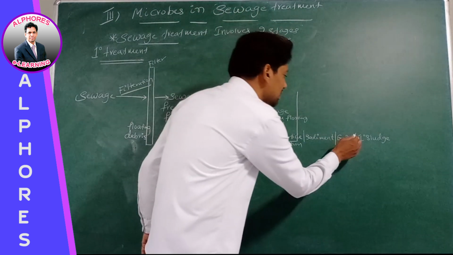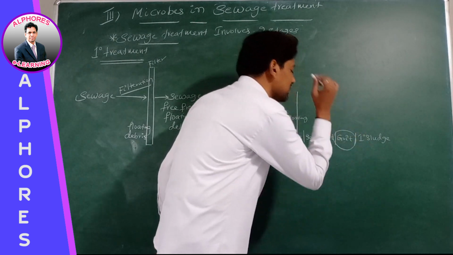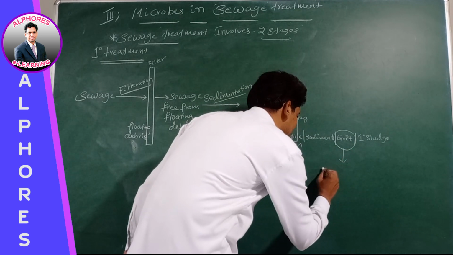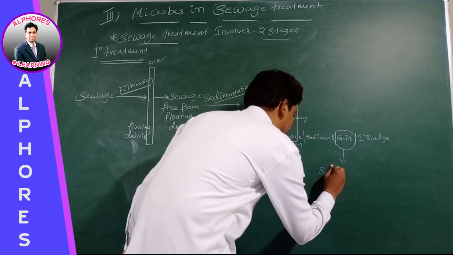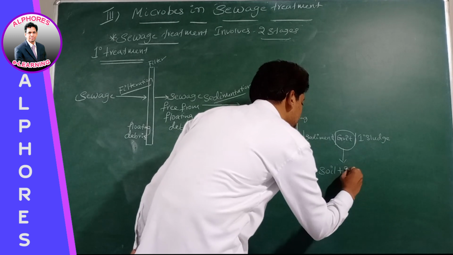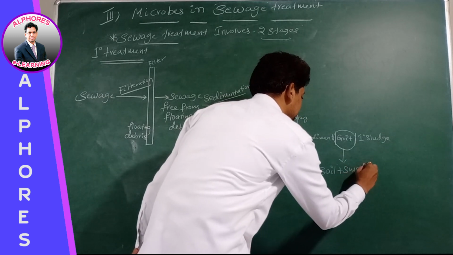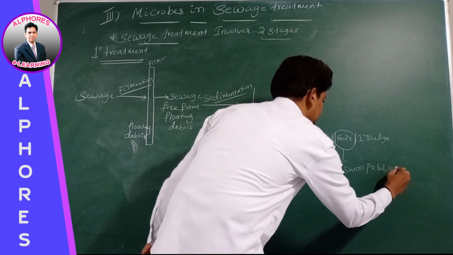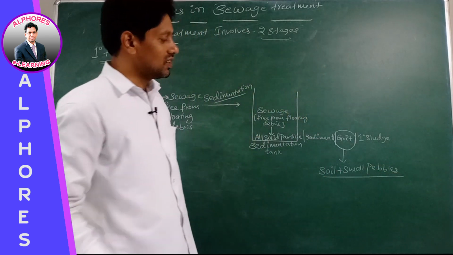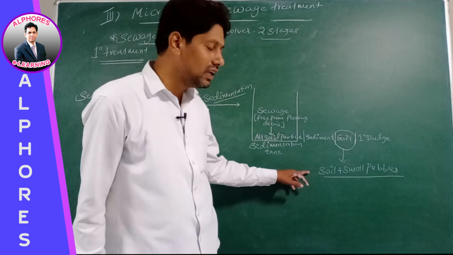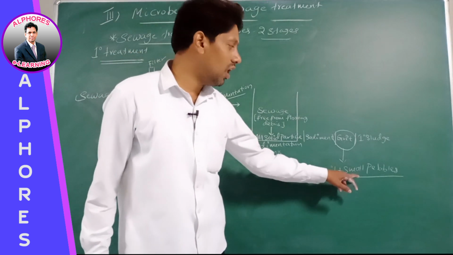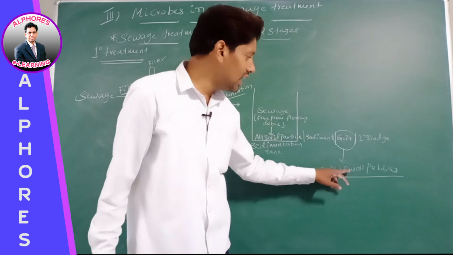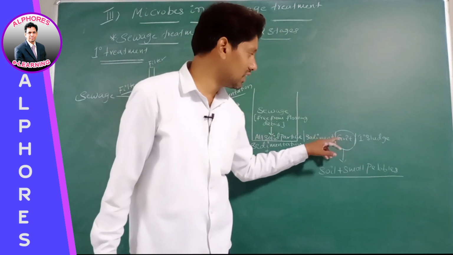What is the meaning of grit? Grit means nothing but soil and small pebbles. Pebbles means stones. Therefore, soil and small pebbles together are called grit.